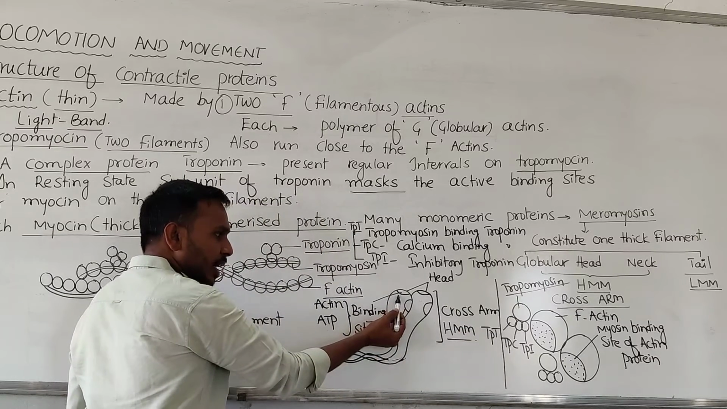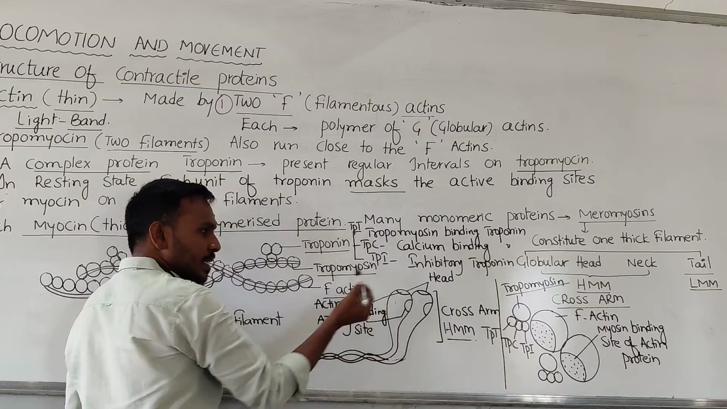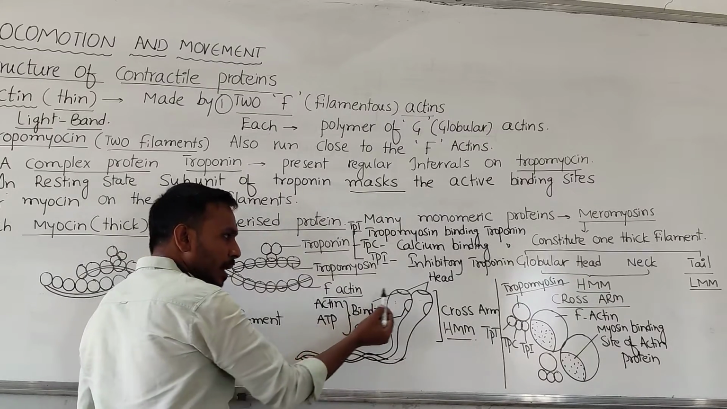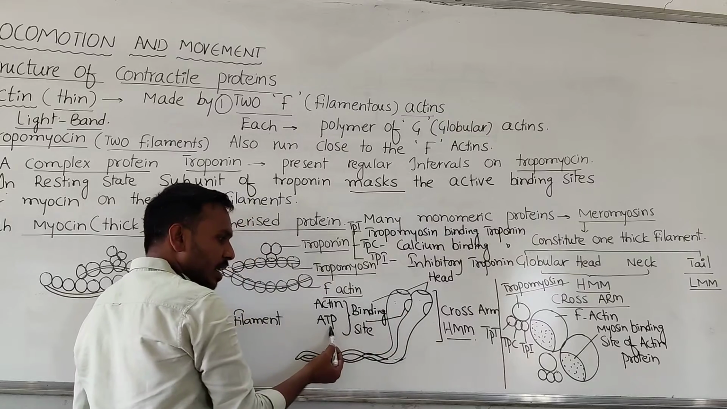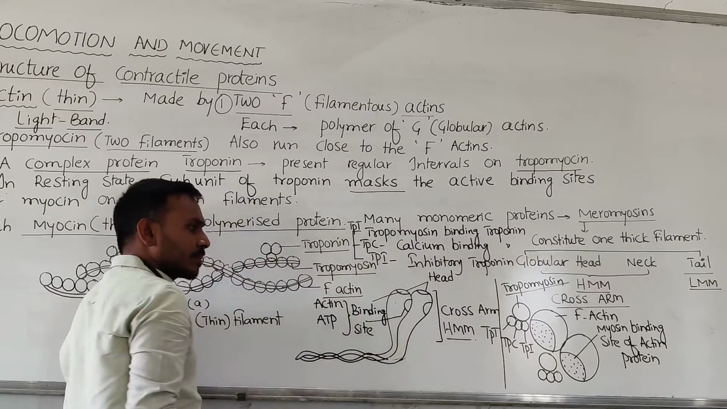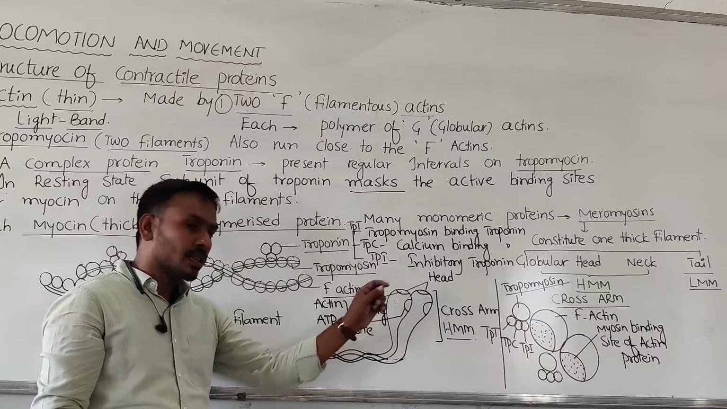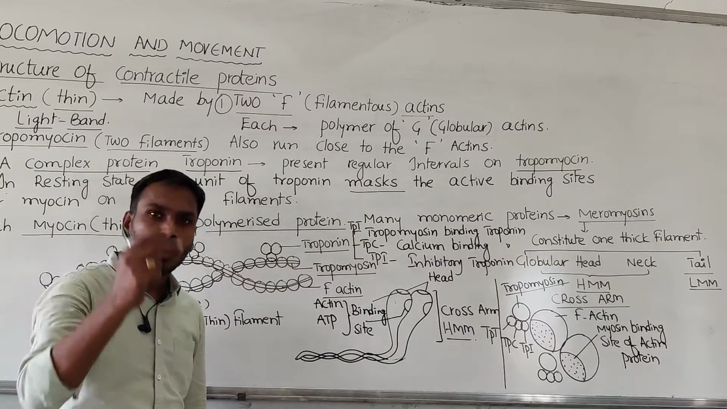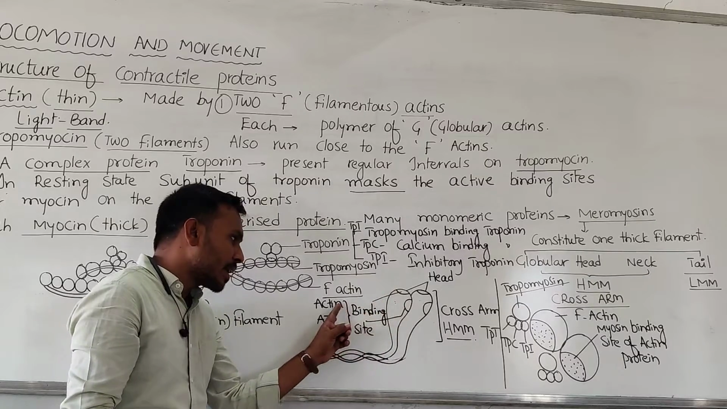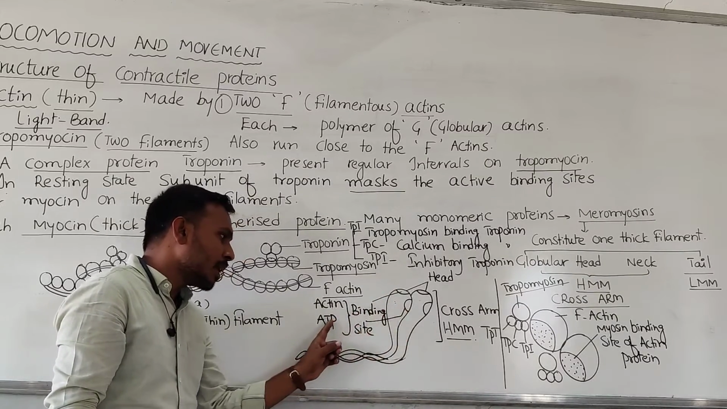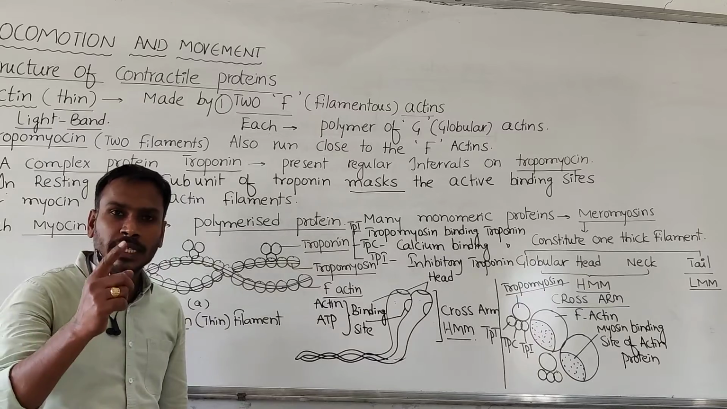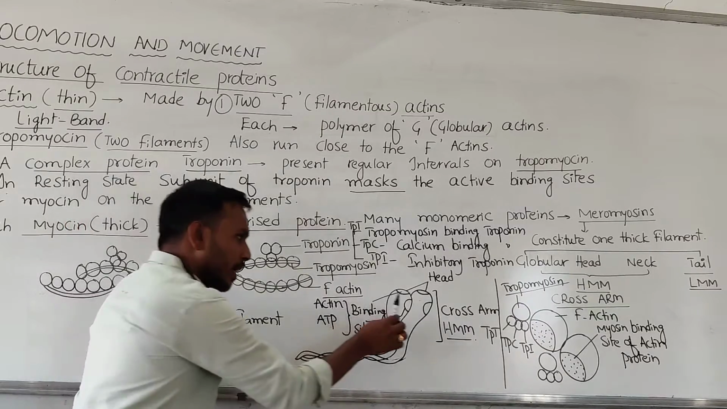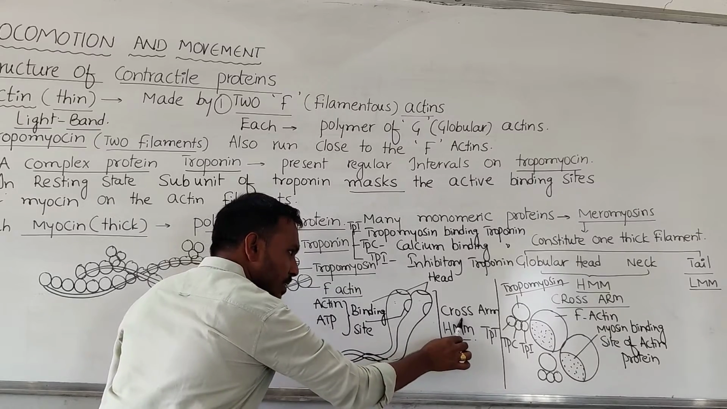On its head region, two important sites are present. What are they? One is the actin binding site. The second one is the ATP binding site. These two important sites play an important role during muscle contraction. The actin binding site and ATP binding site are present on the heads of the myosin protein. Here head plus neck region together form the cross arm.